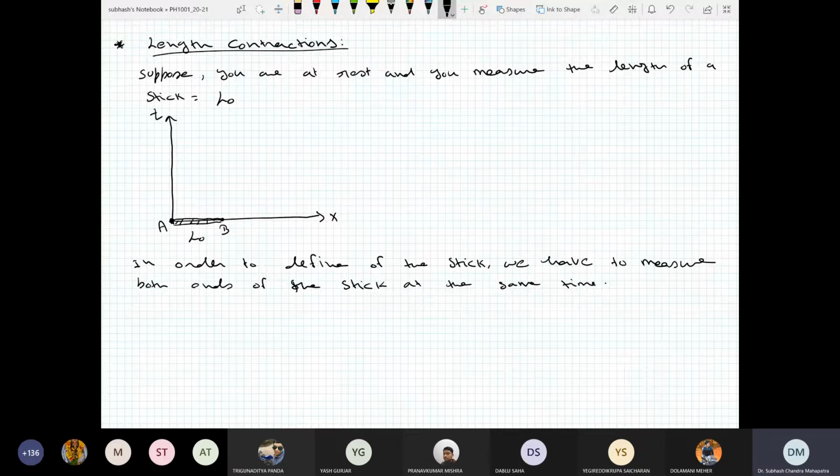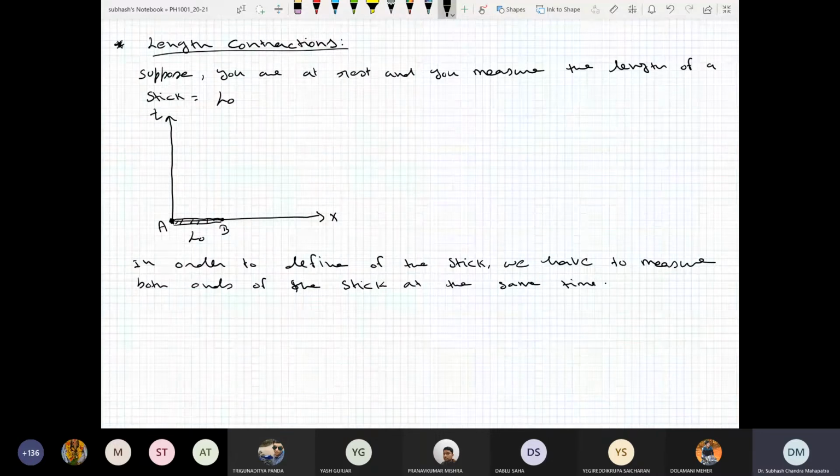Then you say, exactly at 12 o'clock I will measure one end of the stick and you will measure the other end exactly at 12 o'clock. If that is the case, then you can subtract those readings, xb minus xa, and say the length of this stick is xb minus xa, which is L0.